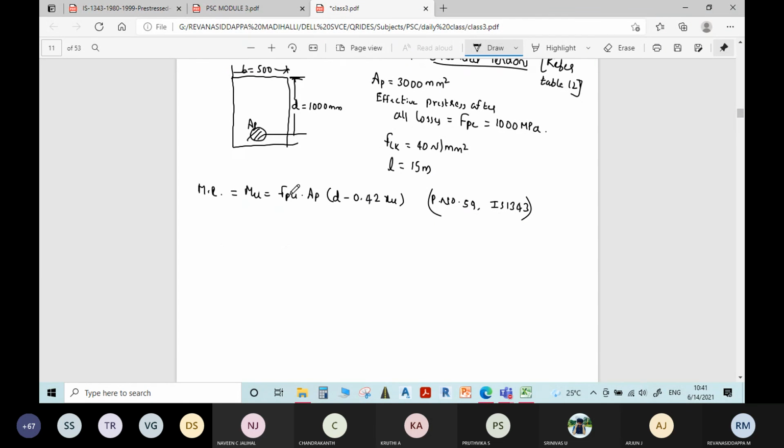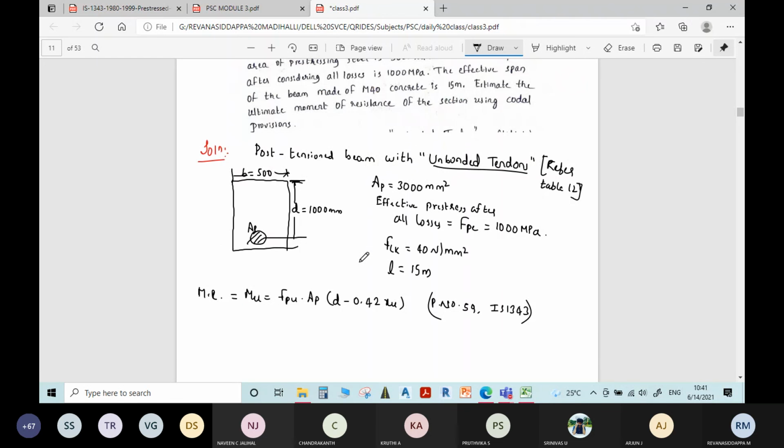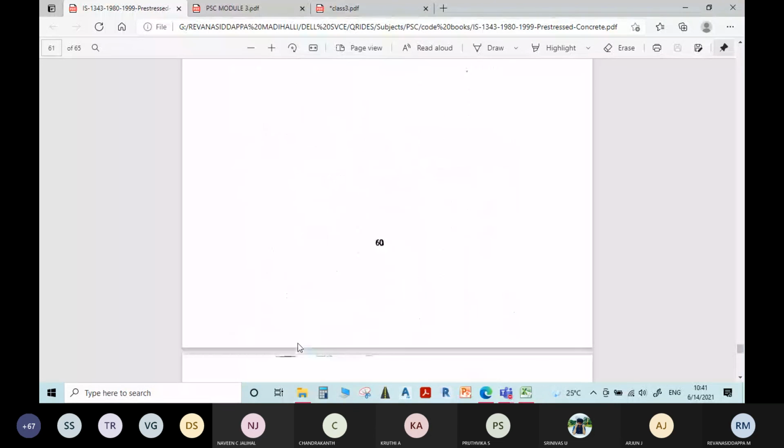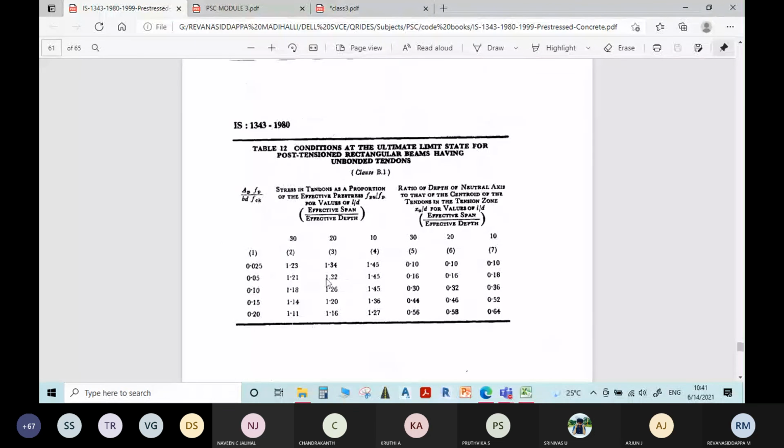Now you need FPU and XU. Area of pre-stressing steel AP is given. AP is equal to 3000 mm square, and effective depth is given as 1000 mm. Only the thing is you need to find FPU and XU. To find FPU and XU, go to Table 12. That is unbonded condition.